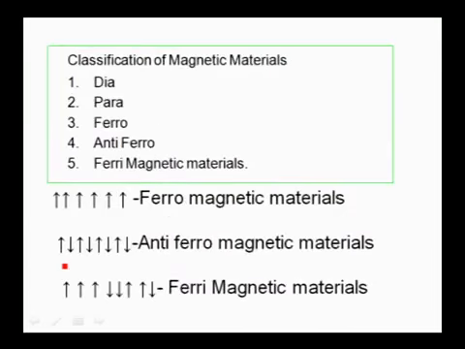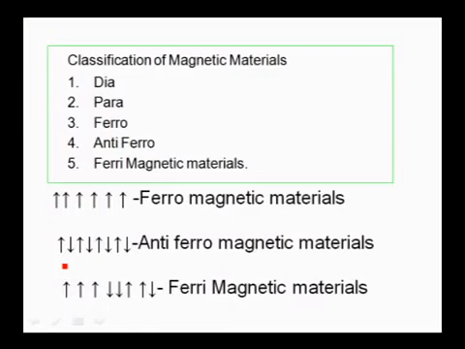Right. Now coming to magnetic properties. The magnetic property of solids is mainly due to the spin of the electron and due to the orbital motion. Depending on the magnetic nature, the solids are divided into 5 types: dia, para, ferro, antiferro, and ferrimagnetic. Diamagnetic substances are repelled by a magnetic field, paramagnetic substances are weakly attracted by a magnetic field.